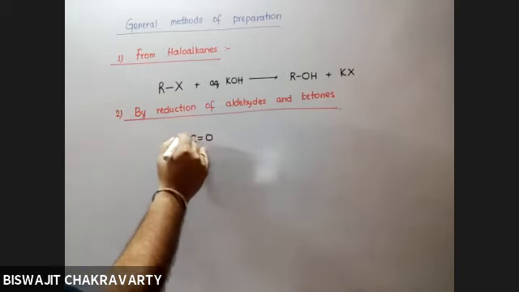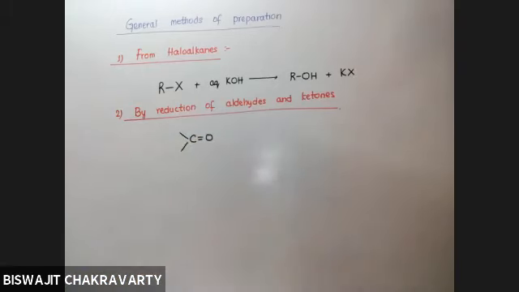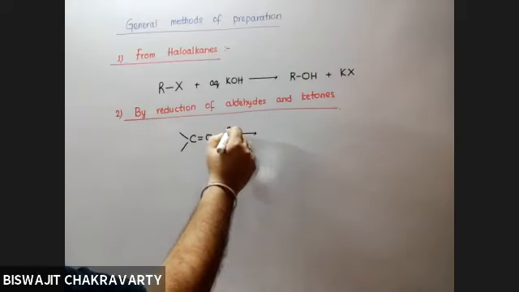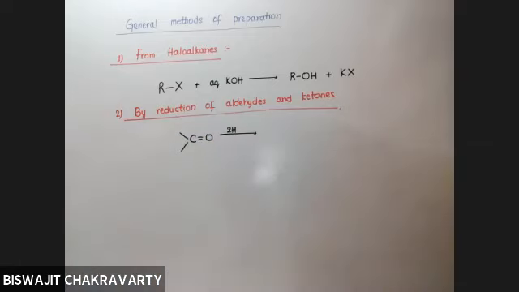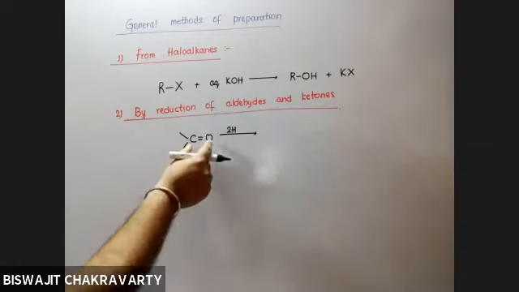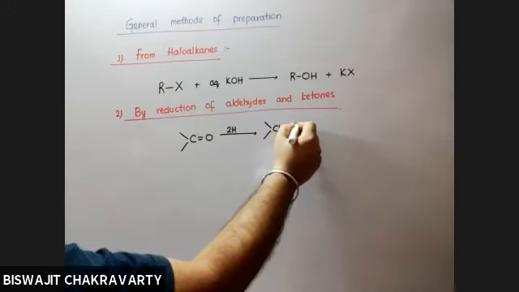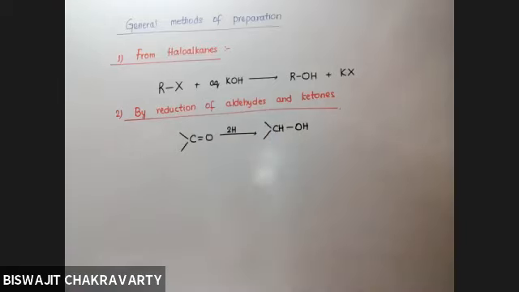See, aldehydes and ketones have the common representation C double bond O, and this group is called a carbonyl group. If you can supply 2 hydrogens around the C double bond O, so that the 2 hydrogens get added, then you are going to get an alcohol out of it.